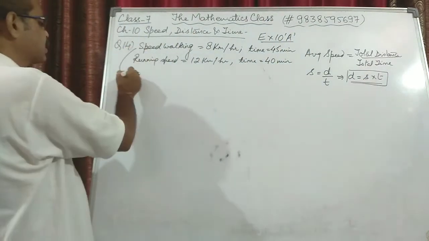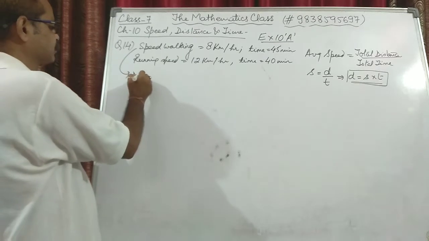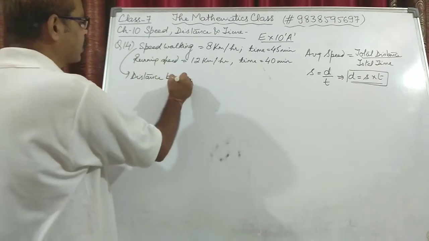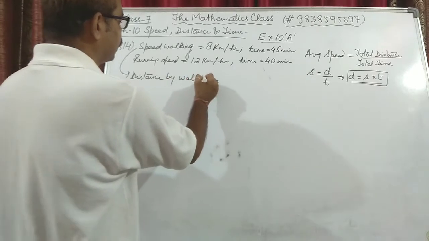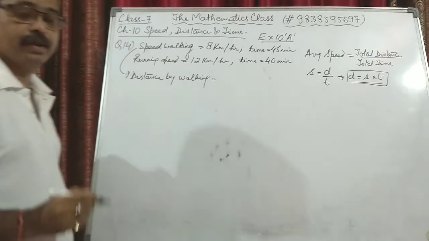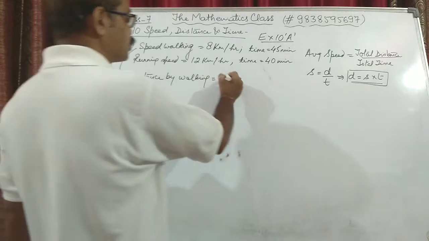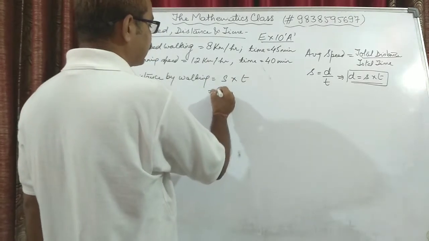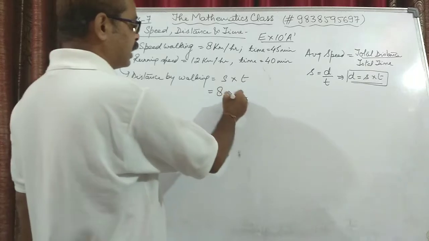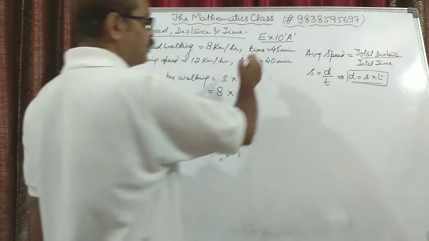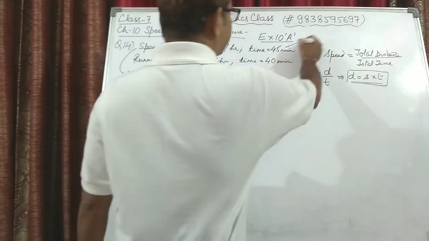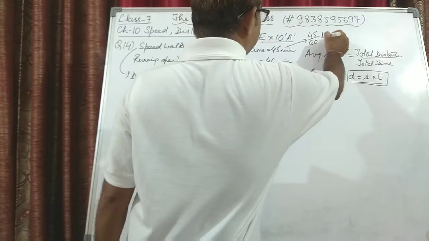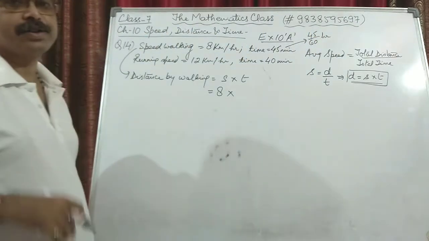So from the first case, we can say distance covered by walking will be, we know distance equal to speed into time. Speed is given in kilometer per hour, so we'll write 8 km per hour. But time is given in minutes, so to convert it into hours, we will divide 45 by 60, because 1 hour is equal to 60 minutes.